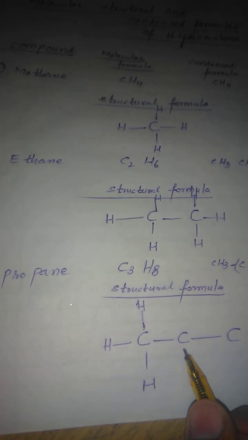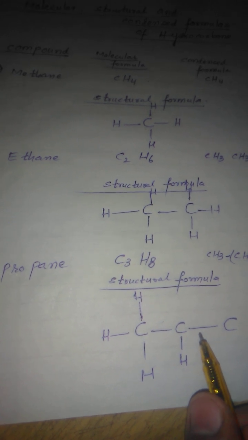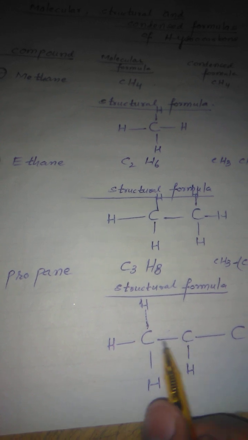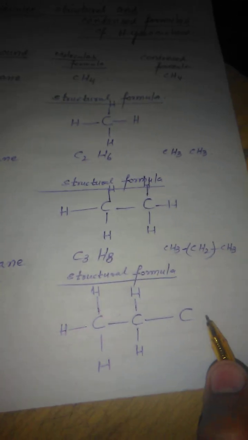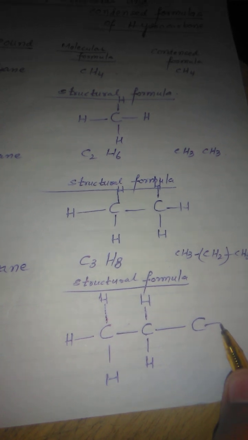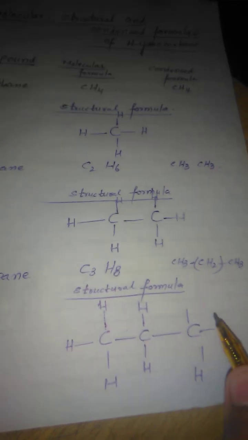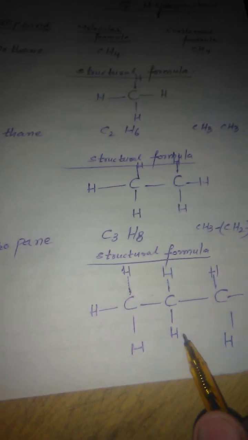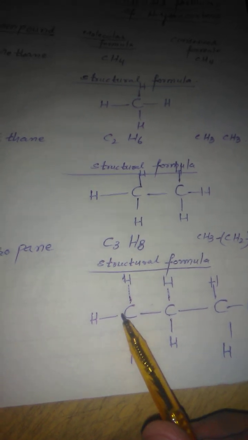When we move to the next carbon atom, we see 1 valency of this carbon atom is satisfied with this carbon atom, and 1 valency is satisfied with the other carbon atom. We have to give here 2 hydrogen atoms. Now the last carbon atom, we have to complete the valency of this carbon atom as well. The remaining hydrogens, we have to give here 3 hydrogen atoms. So in this way we make the structural formula of propane. We count the number of hydrogen atoms, and there are 8 here.